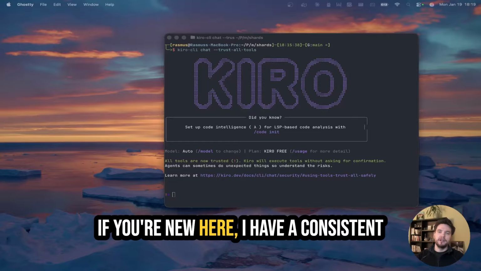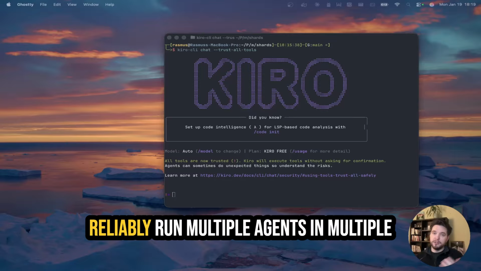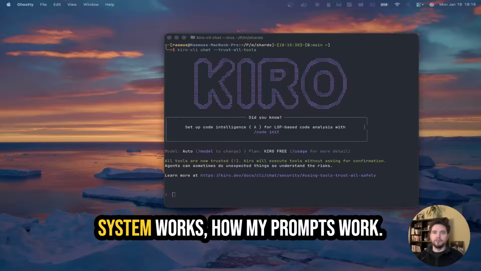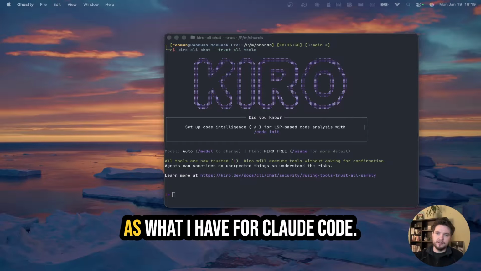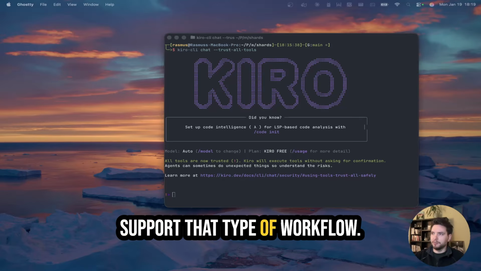If you're new here, I have a consistent Claude Code workflow where I can reliably run multiple agents in multiple work trees, and I have a pretty good idea how to handle things, how my system works, how my prompts work. In this series, we are exploring if Kiro can get up to the same standards as what I have for Claude Code. So let's see if Kiro can really support that type of workflow.